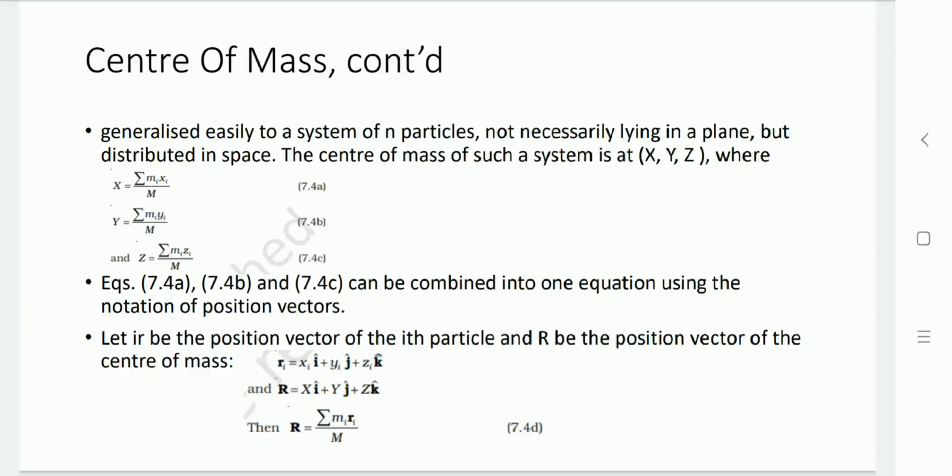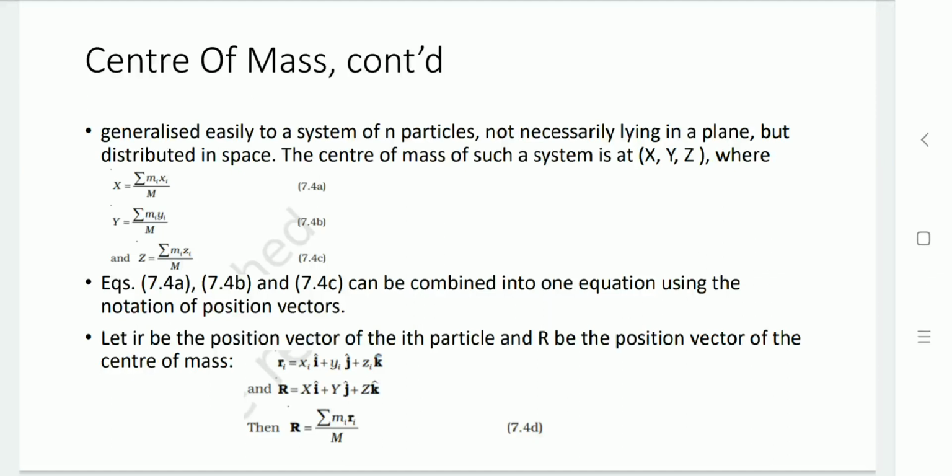So x equals the summation of mi xi divided by capital M, y equals the summation of mi yi divided by capital M, and z equals the summation of mi zi divided by capital M. These 3 equations can be combined in one equation using the position vector.